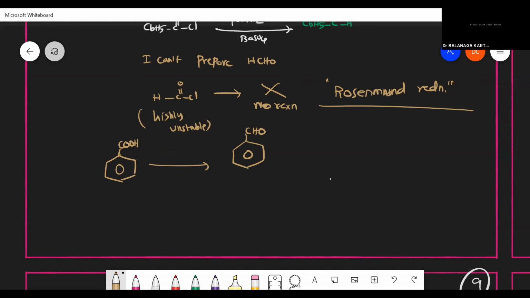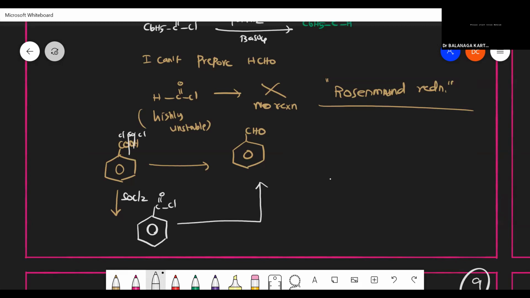It's a two-step process. In the first step, we have to use either PCl5 or SOCl2. When compared to PCl5, SOCl2 is a better chlorinating agent, because all the products are gaseous. So C double bond O, Cl is getting formed.